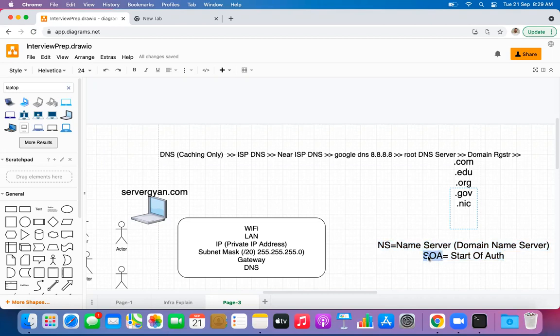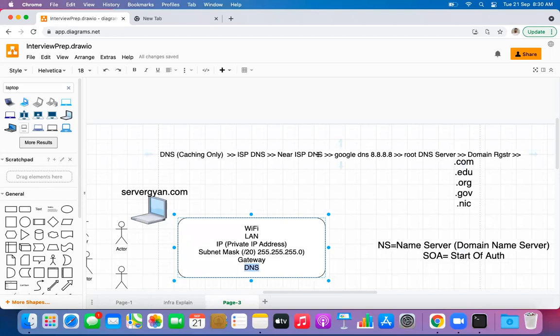Because GoDaddy has the SOA record set with itself for a domain, obviously the GoDaddy name servers will be responsible to provide me information about where this particular server is hosted, right? So now, end of the day, in a recursive form, the request goes to the near ISP, Google DNS, root DNS, and domain registrar. End of the day, the domain registrar will provide information about the actual hosting address, right? So now it will not only provide the information to my DNS, but to the particular route which my local DNS, or you can call it my caching only DNS server, followed.